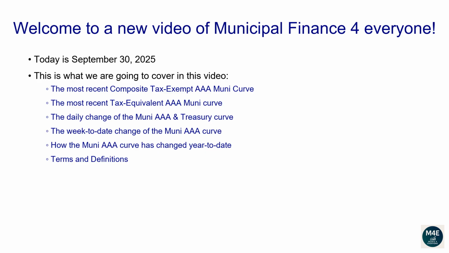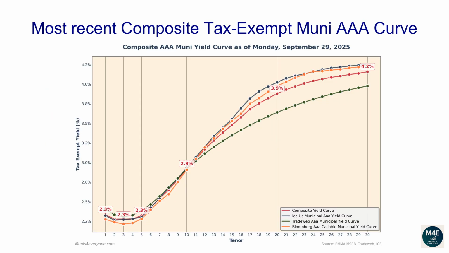Terms and definitions. Let's go over the most recent composite tax-exempt Muni AAA curve. The following composite tax-exempt yield curve is based off the most recent ICE, TradeWeb, Bloomberg yield curves that are available on the MSRB website, plus some proprietary extra adjustments, as of September 29, 2025.